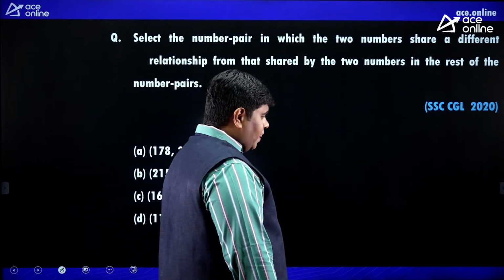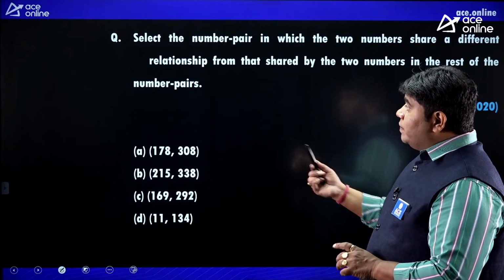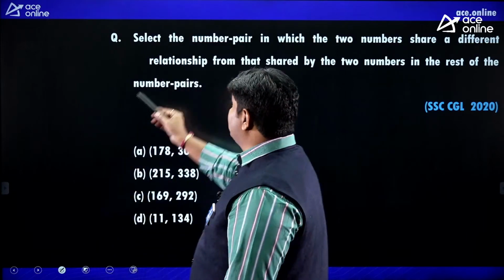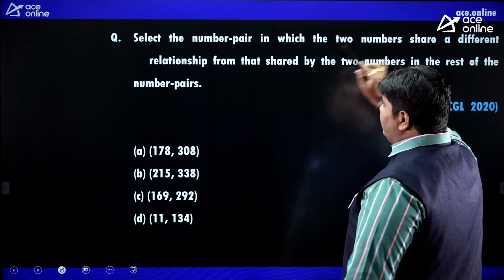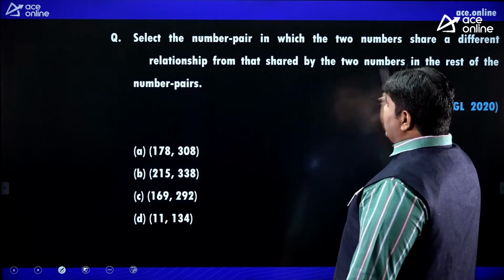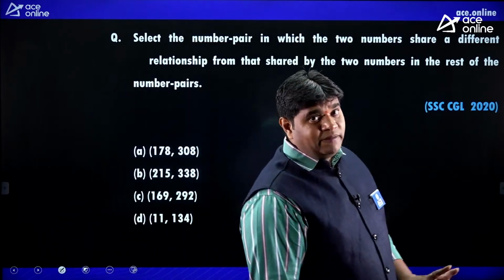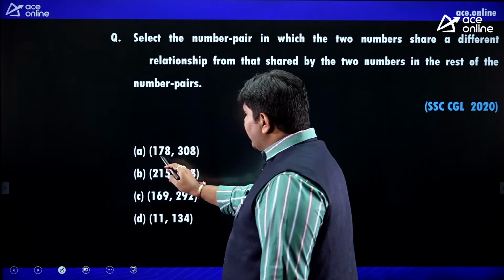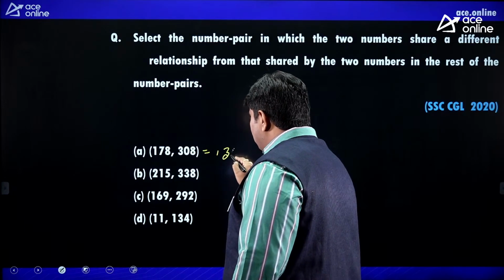Observe this problem, friends. This is one type of pattern based on numbers: odd man out. Select the number pair in which the two numbers share a different relationship from the relationship shared by the two numbers in the rest of the pairs. Generally, you can check prime numbers. If prime numbers are not there, immediately check the difference method. You can observe the difference here. 178 to 308, so the answer is 130. Right?